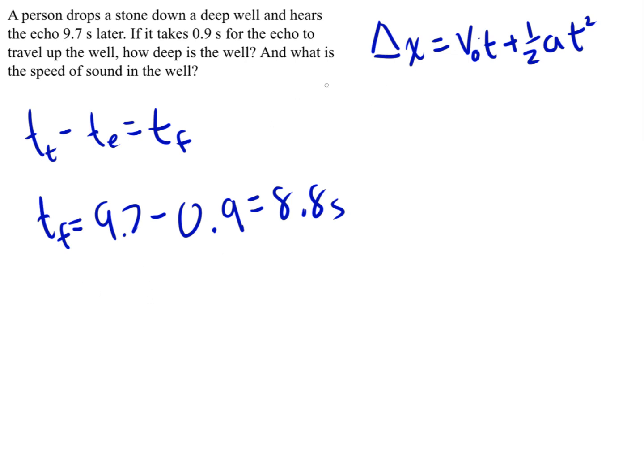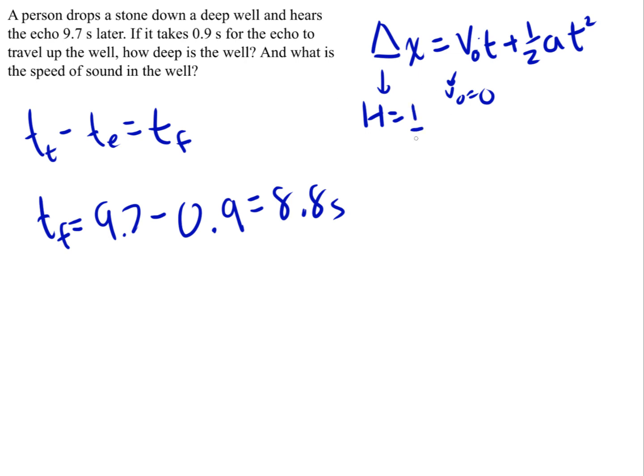In this case, it's really changing the y direction or the vertical direction, but this change in x, or the object's displacement, the stone's displacement, is actually the height it falls down the well before it hits the bottom of the well. And it has no initial velocity because a person just drops the stone. He doesn't throw the stone down.